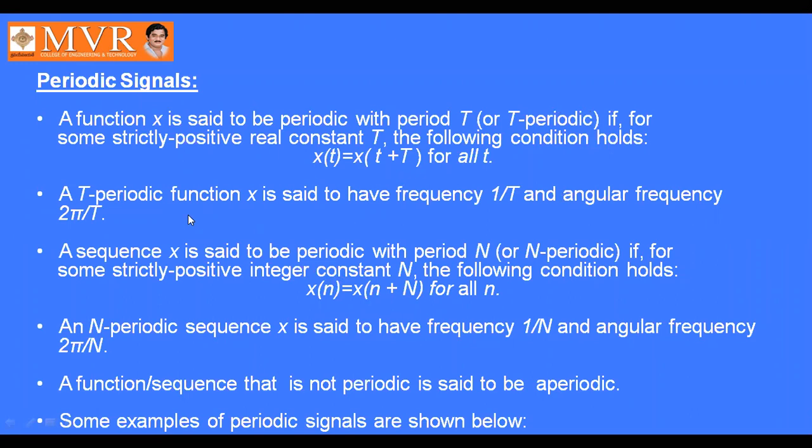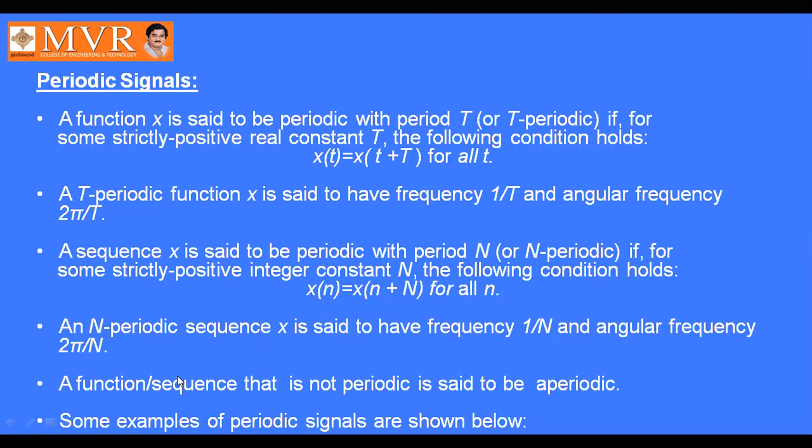Omega is 2 pi f, or we can write this as 2 pi by T. Angular frequency is omega, omega equal to 2 pi by T or 2 pi f. A sequence x is said to be periodic with the period N if it satisfies the condition x of n equals x of n plus N for all values of n. An N periodic sequence x is said to have frequency 1 by N and angular frequency 2 pi by N.